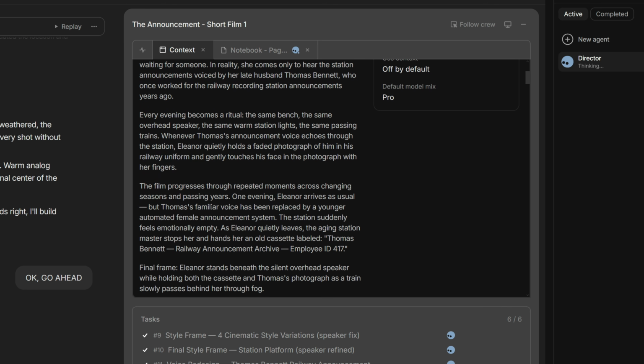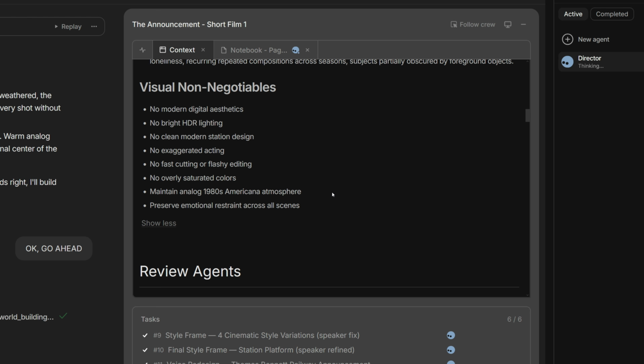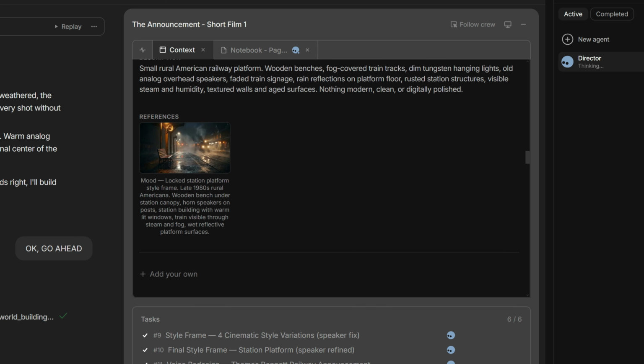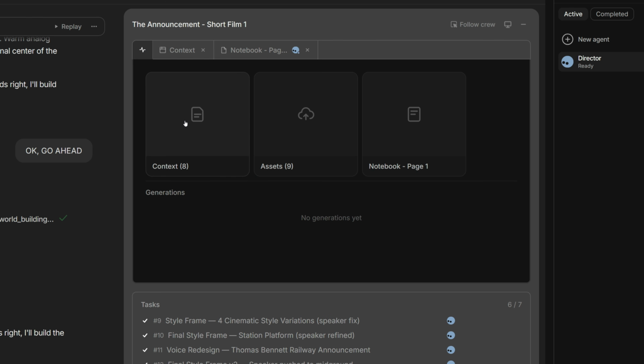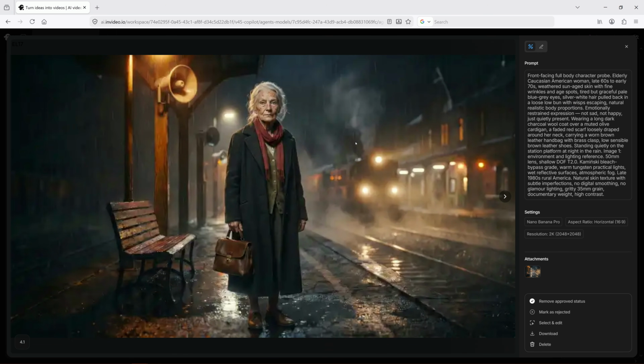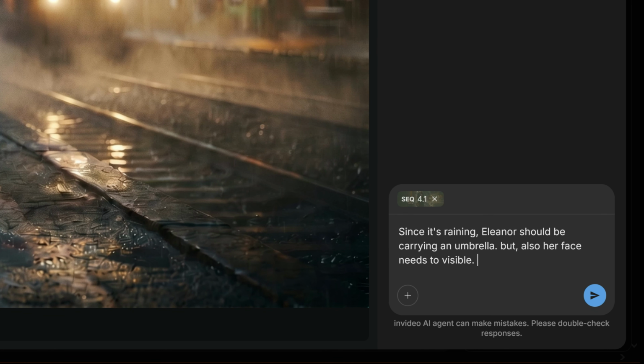This is where Agent 1 stores its understanding of the treatment, including the narrative, characters, creative decisions, visual rules, and key aesthetic references. It also gives access to project assets and the notebook, where all generated media is organized. Here is Eleanor. The initial result is already quite close, but I feel her face looks a little too polished and AI-generated. Since the story takes place on a rainy evening, I also want her carrying an umbrella. Rather than starting over, I can simply direct those changes here.